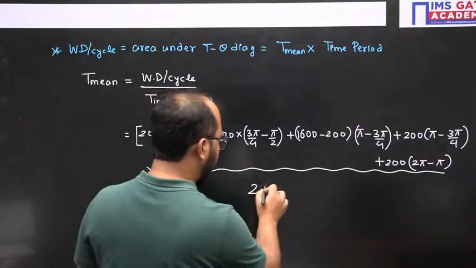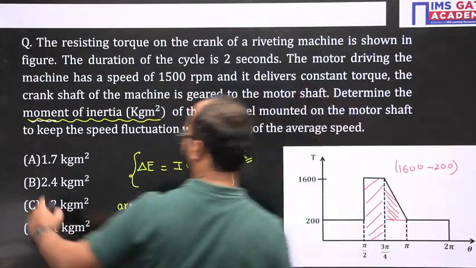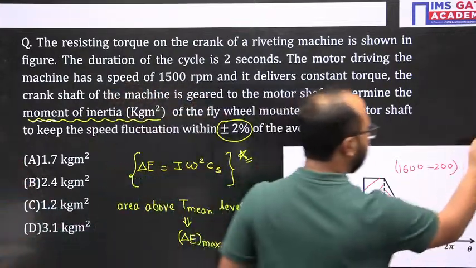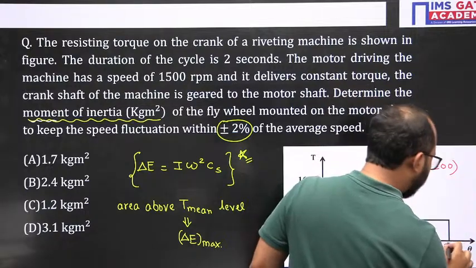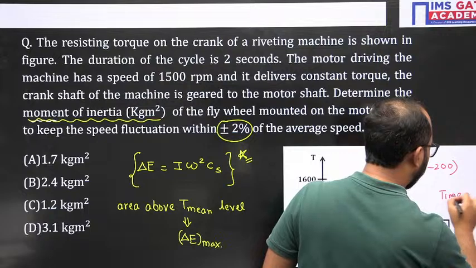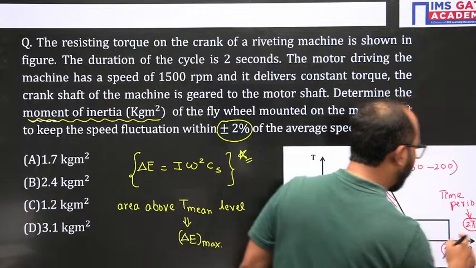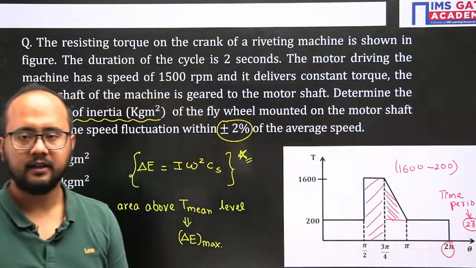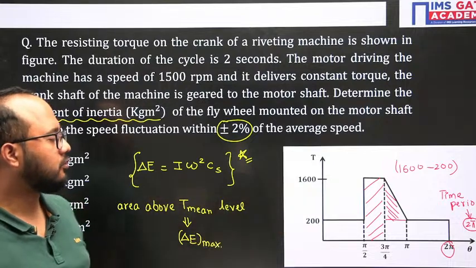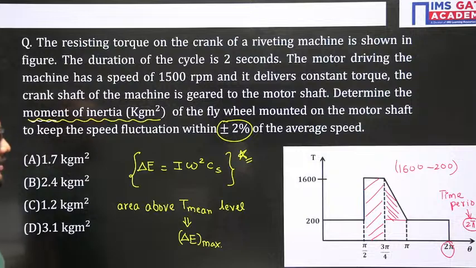So 2 pi here it will be, because after 2 pi the cycle will again get repeated. The time period after which the cycle will again get repeated is 2 pi. That will be clear directly from the diagram. So just do this calculation everyone and tell me your answers.